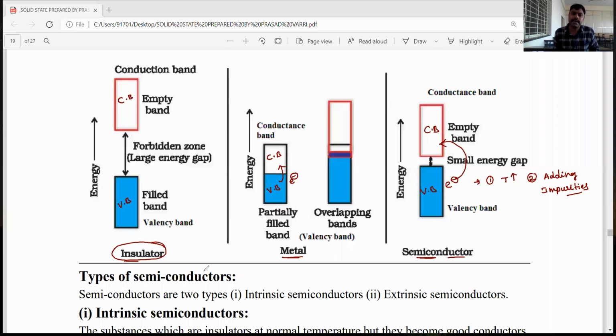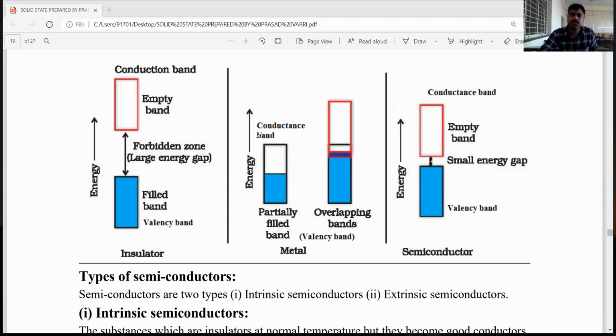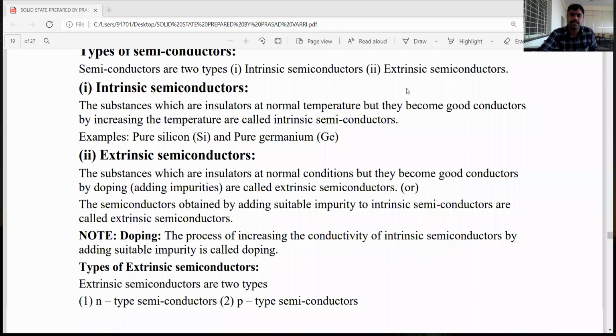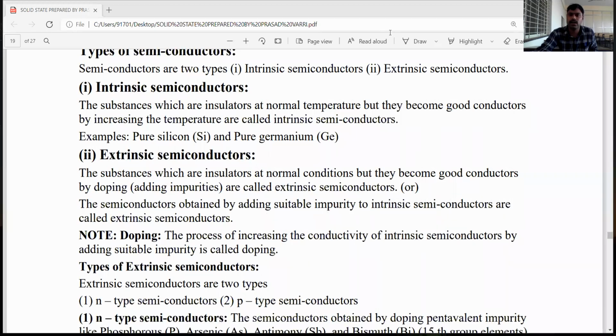Okay, dear students, semiconductors are of two types. One is intrinsic semiconductors, the second one is extrinsic semiconductors. Let's see what intrinsic semiconductors are and what extrinsic semiconductors are. The definition and types of extrinsic semiconductors are very important.